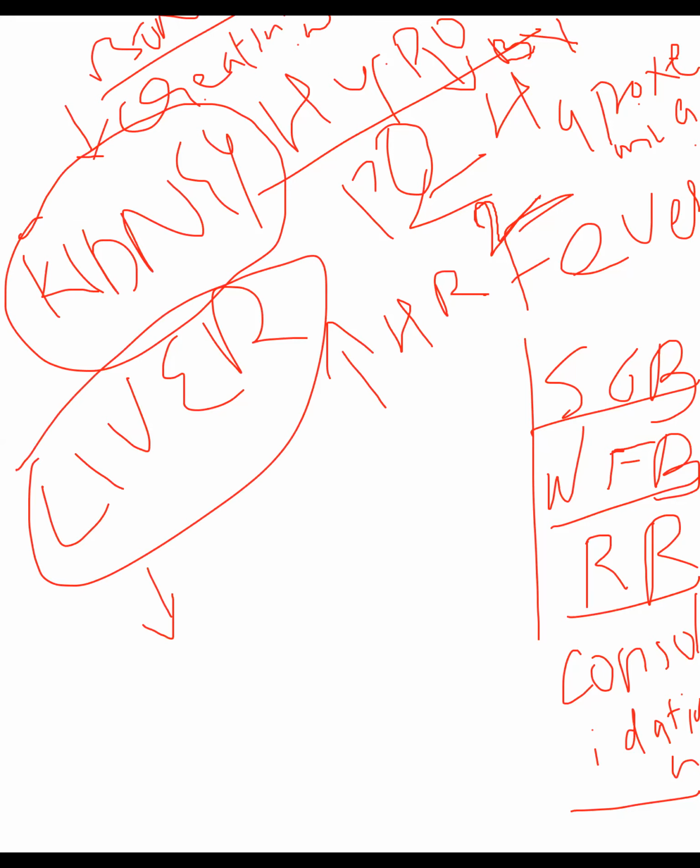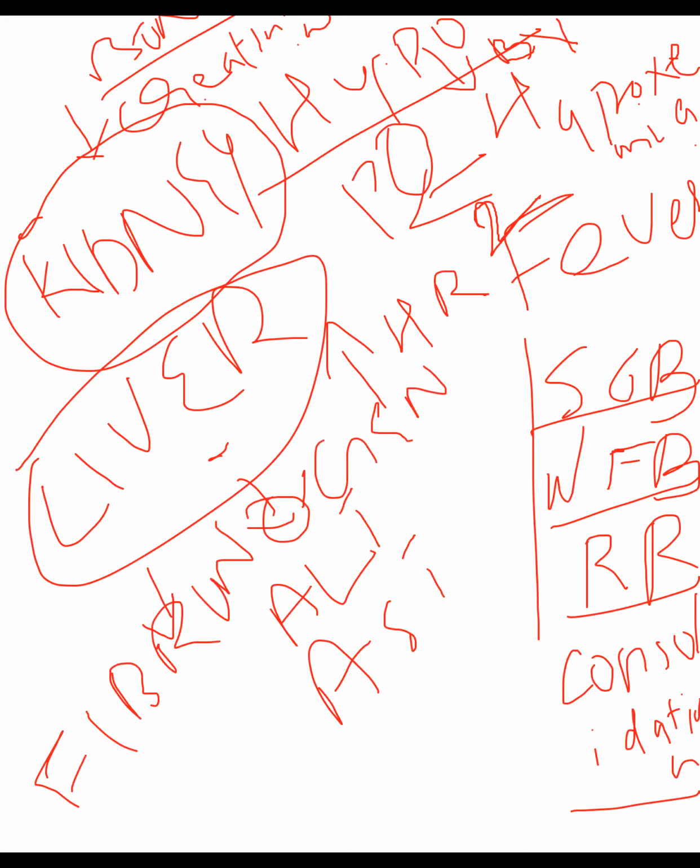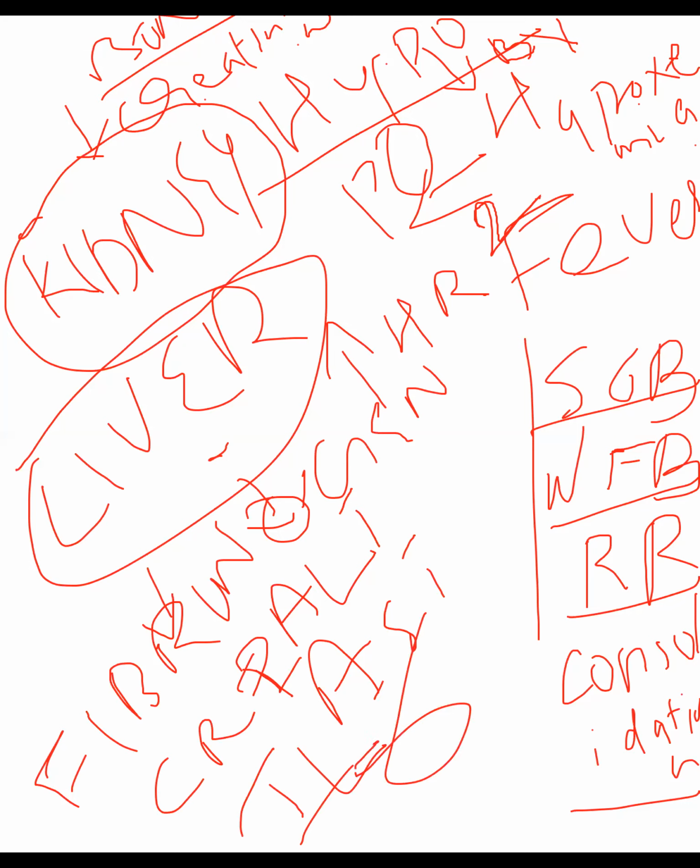So the enzymes stored in the liver start to leak out, like ALT, AST, bilirubin. Then acute phase reactants like CRP, fibrinogen. Keep this in mind, fibrinogen. These are all useful for our diagnostic tests: ALT, AST, fibrinogen, CRP, IL-6. IL-6 is released by the macrophages, but also in the liver as an acute phase reactant.